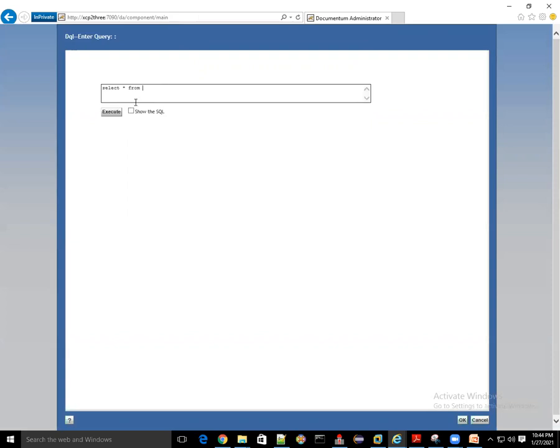So select star from dm_document, because you have to look at the documents. If you query on dm_folder, it will display the folder objects, but we are going for document objects. Where folder is equal to the path. What was the path? Finance documents. I think it was docs. And then DESCEND.